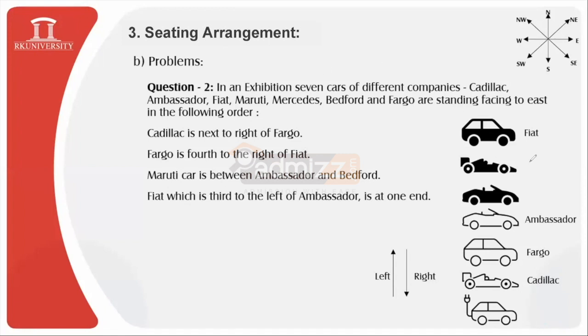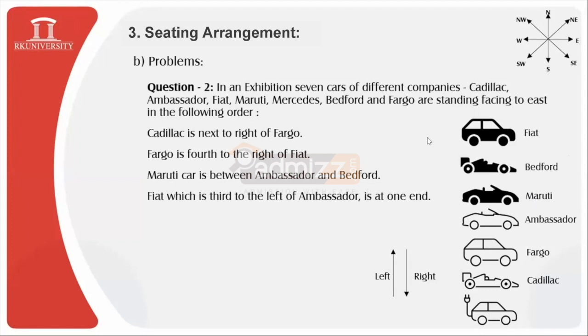So we need to consider the location of Bedford somewhere over here, so that Maruti can be accommodated between Ambassador and Bedford. Hence we are keeping the location of Bedford over here, just beside Fiat, and Maruti car is located beside Bedford and between Ambassador and Bedford.